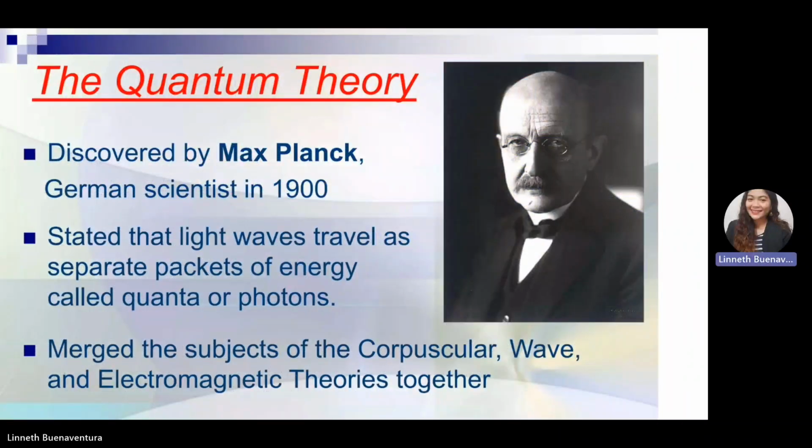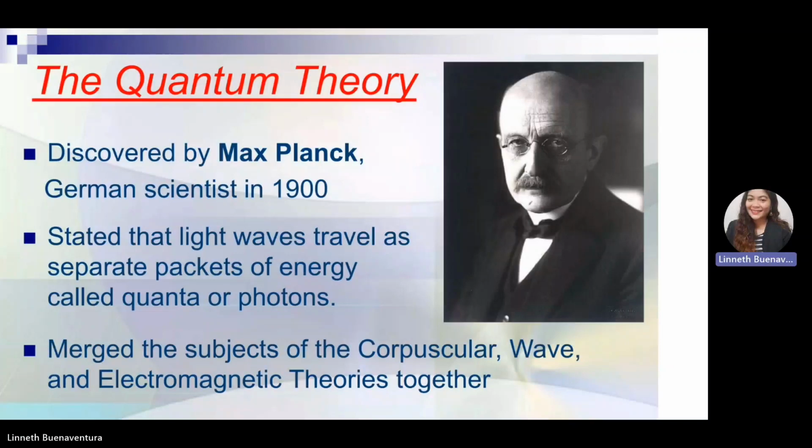Next is the quantum theory. Quantum theory was discovered by Max Planck, a German scientist, in the 1900s. He stated that light waves travel as separate packets of energy called quanta, which later on was introduced by Albert Einstein as photons. So quantum theory is a merged subject of corpuscular, wave, and electromagnetic theories together.